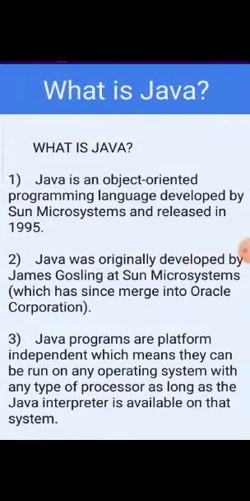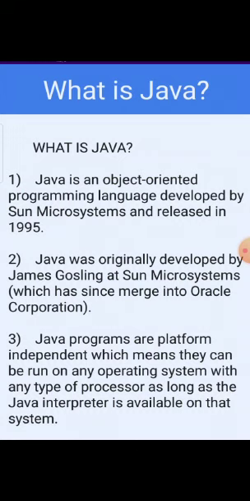So what is Java? Java is an object oriented programming language that was developed by Sun Microsystems and released in the year 1995. The programming language is very tough, and we all learn it in ICSE. Java was originally developed by James Gosling at Sun Microsystems, which has since merged into Oracle Corporation.